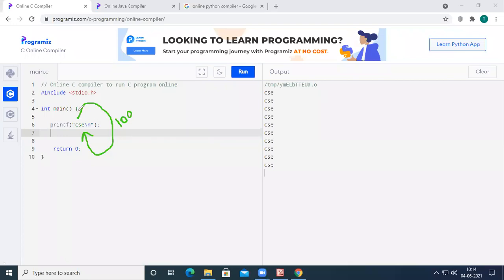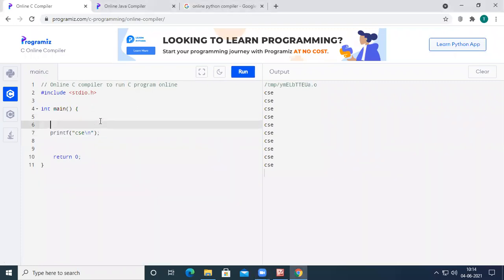So in order to iterate or loop the same thing, we generally go for looping statements or iterative statements. In the C programming language, we have 3 iterative statements: while, do while, and for loop, right? I think everyone is aware of these looping statements.